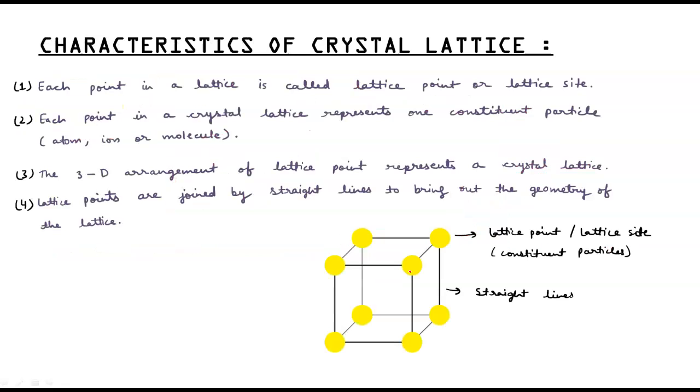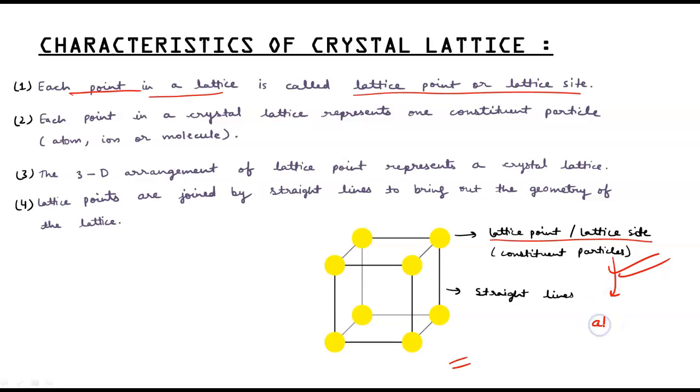Next is characteristics of crystal lattice. Now we have learned about unit cell. Now, what is the characteristic of crystal lattice? We have drawn a crystal lattice here. Here there are yellow balls. There are 8 yellow balls, 8 corners. These points in the lattice are called lattice points or lattice sites. These lattice points or lattice sites are the constituent particles.